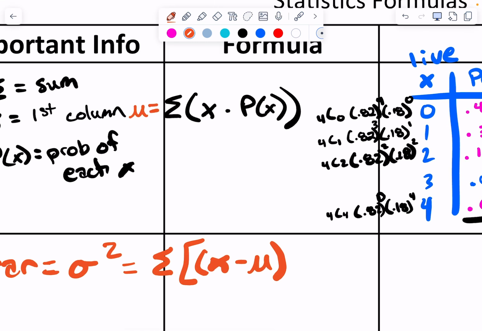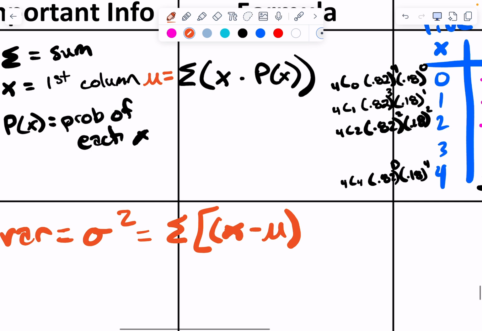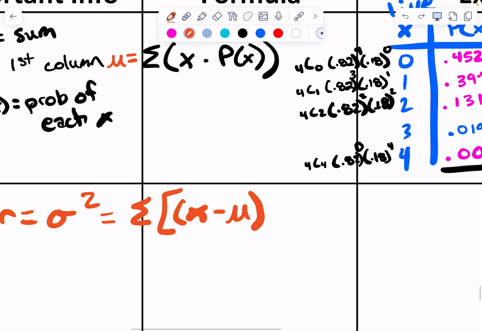Mu is equal to the sum of x times p of x, if you want to add that in there. I take x minus mu, and I square it, and I take it times p of x. I do that for all of them, and then I add them up.